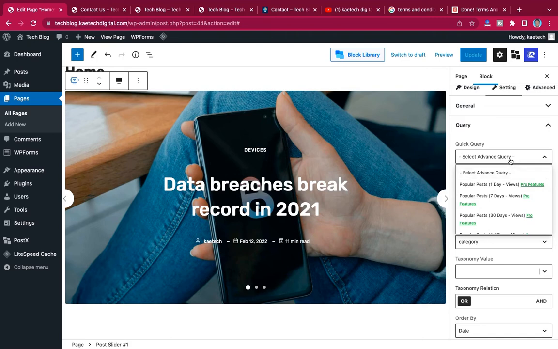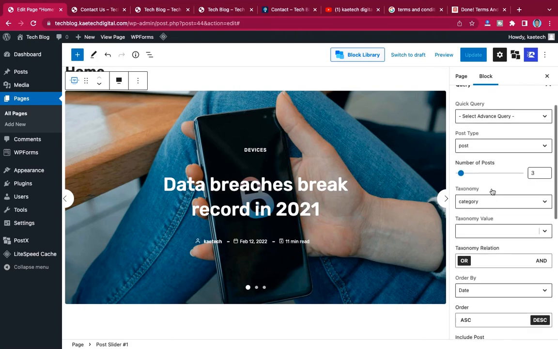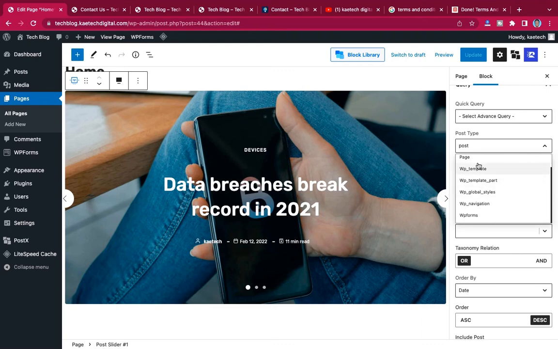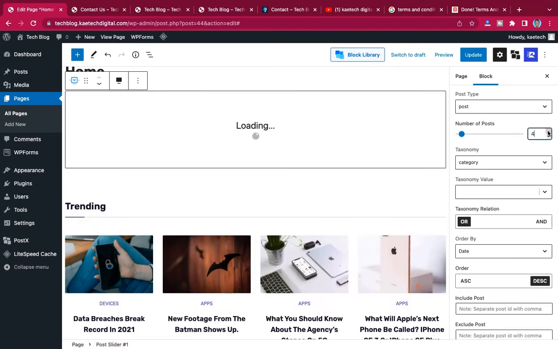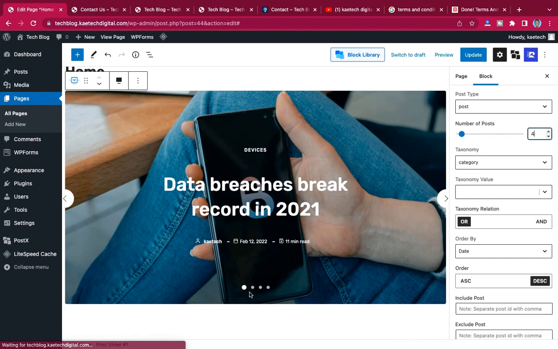And then the post type, okay, do you want it to be a page or whatever it is? Now of course you are creating posts, so you want it to be posts, and then how many you want to show. So maybe 4, okay. So maybe you want to show 4, it will show over here. As you can see, it is 4, okay.